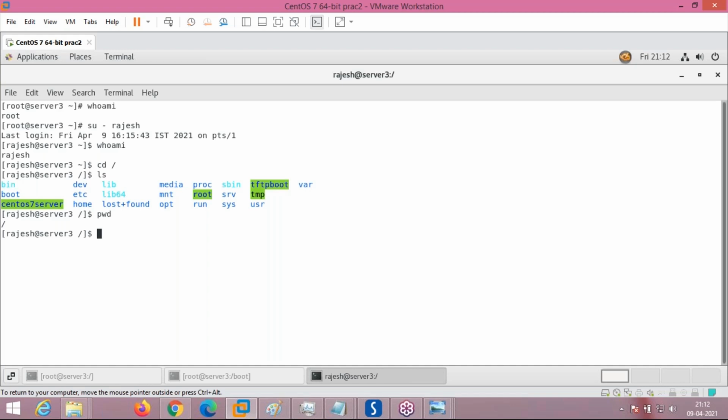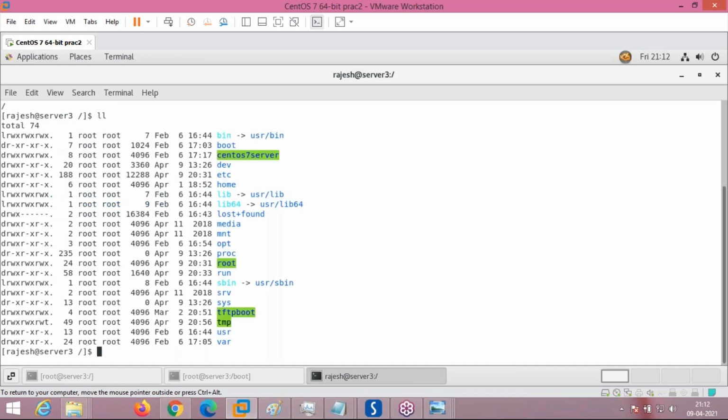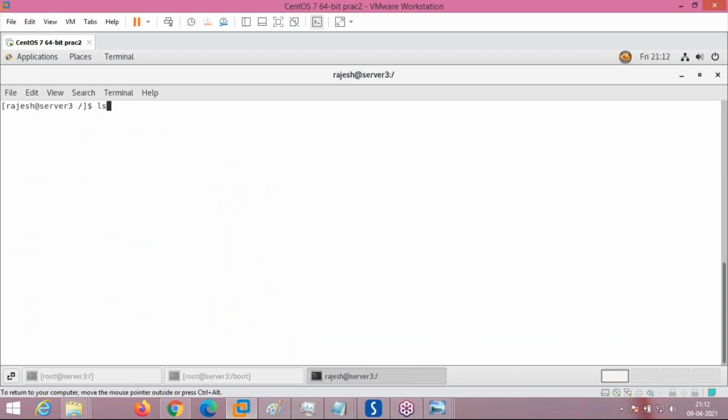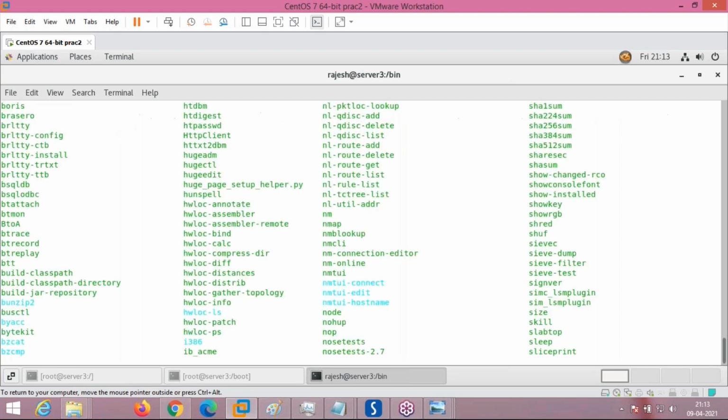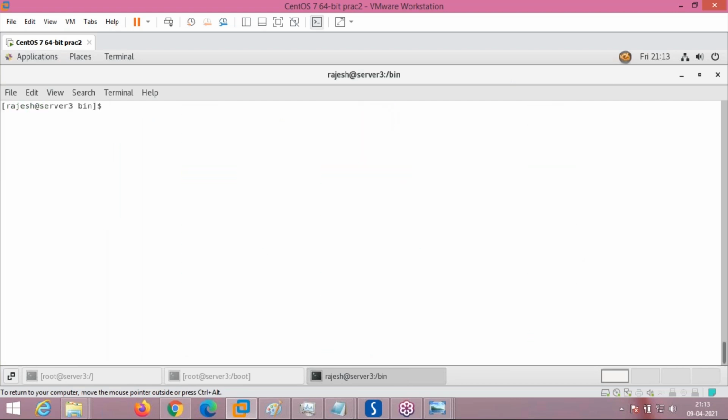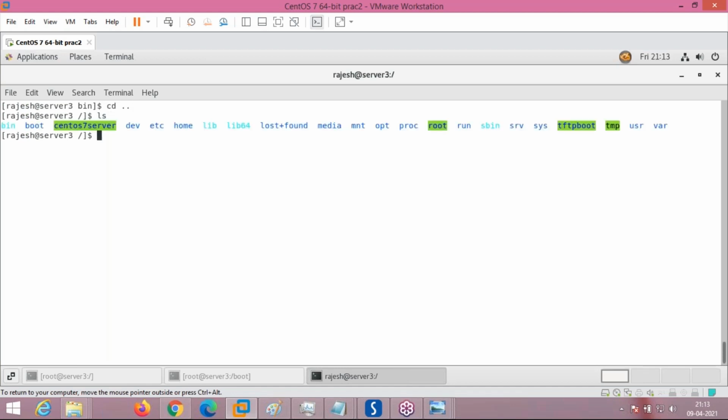When I open this directory, what is the purpose of the bin directory? Bin stands for binary, and it contains all the commands which are executed in Linux by a normal user and admin user. cd bin, I am going into the bin directory. As you can see here, different commands are placed here, which are used by a normal user and admin user.